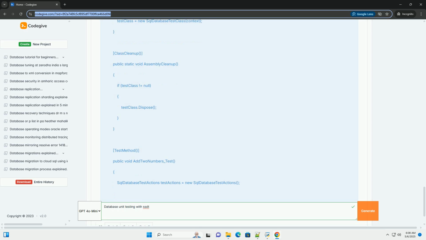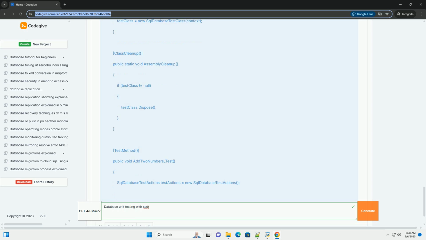Database unit testing with SSDT is a powerful way to improve the quality of your database code. Use a dedicated testing database to avoid affecting your development or production environments. Write tests that are focused, independent, and repeatable. Use pre-test and post-test scripts to set up and clean up the test environment. Integrate unit testing into your development workflow and CI/CD pipeline. Master the various test conditions to effectively verify the behavior of your database objects.